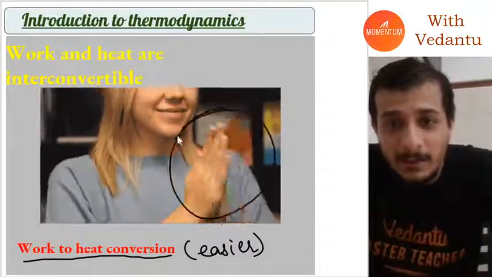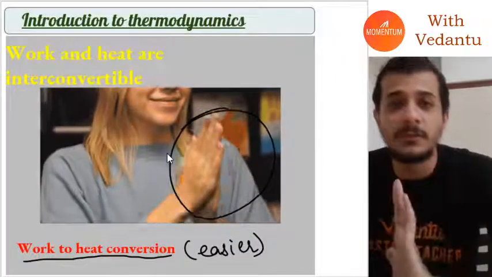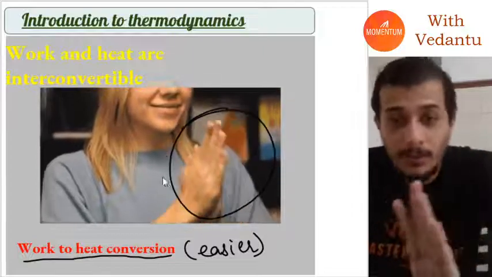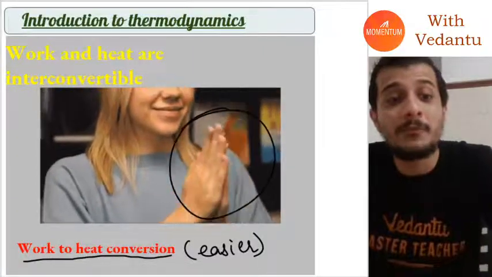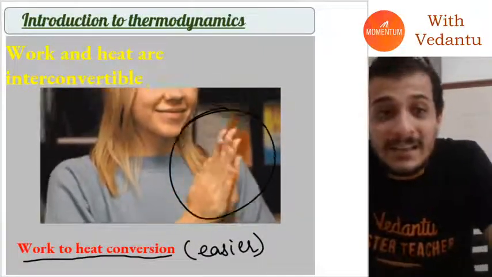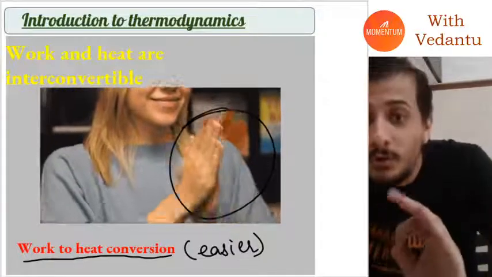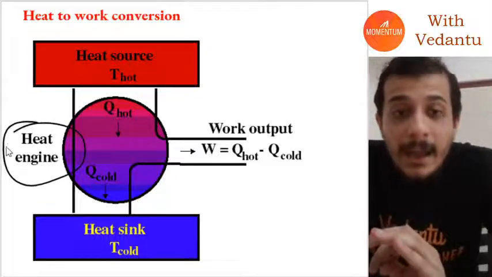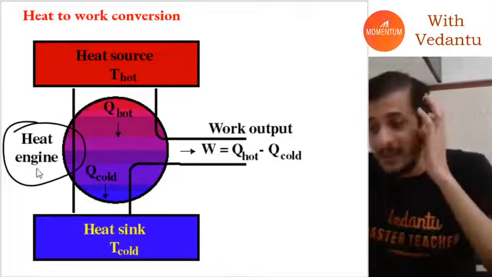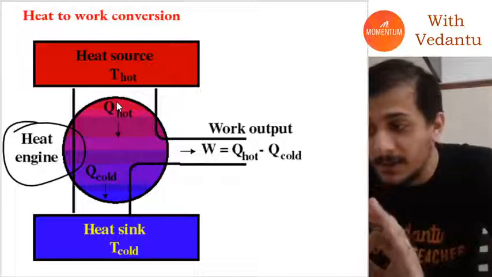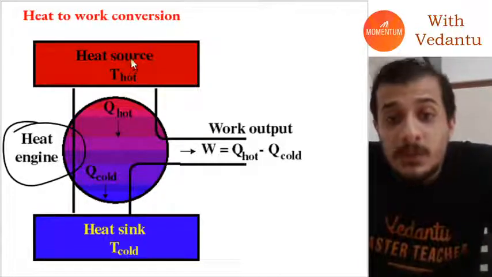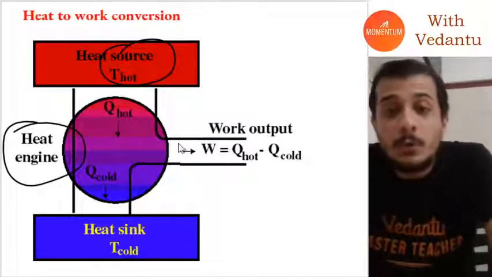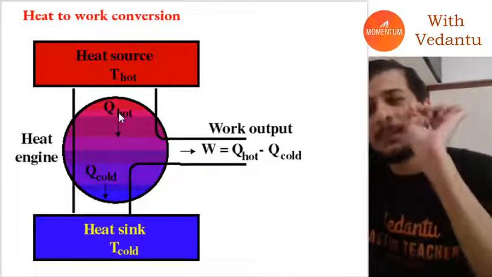If you see in this situation, what this lady is doing is using friction to convert work into heat. Also, at the same time, if you have ever been in a car or any vehicle of any kind, all those things have something called an engine, and the main function of that engine is to convert heat into work. But as I said, this is a little bit hard.